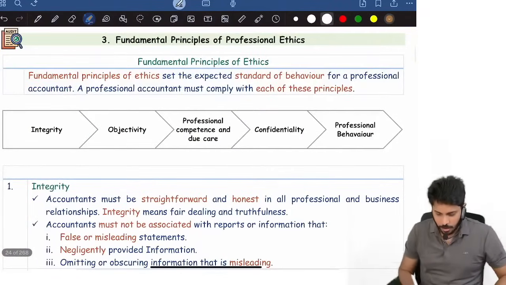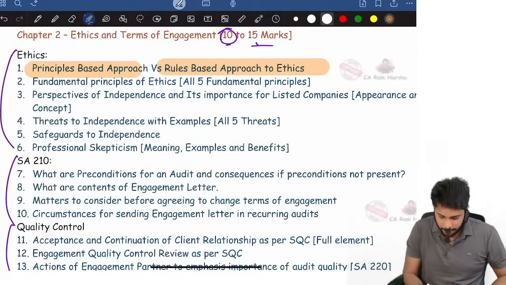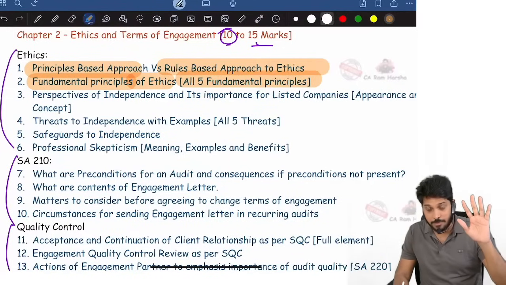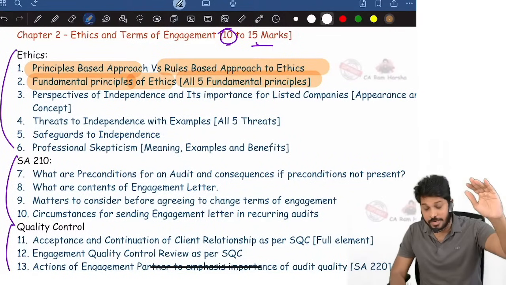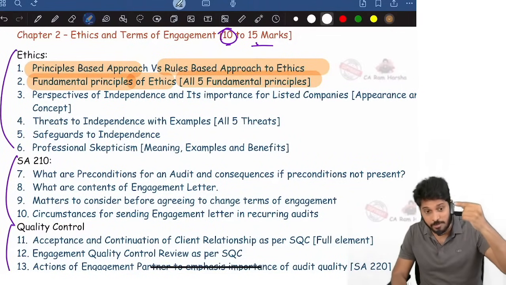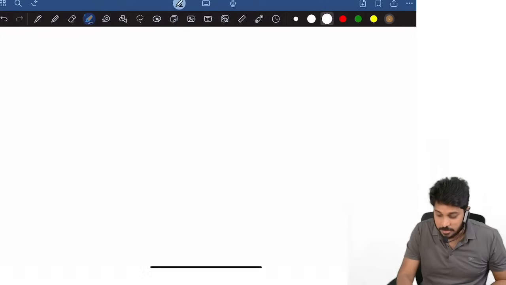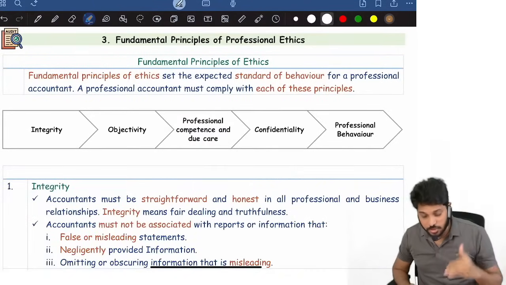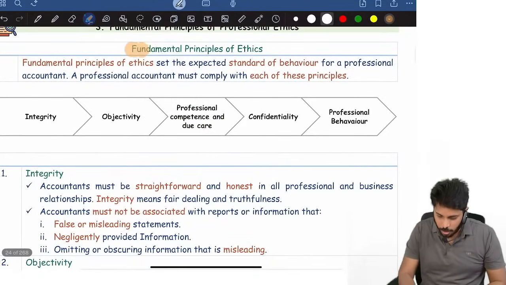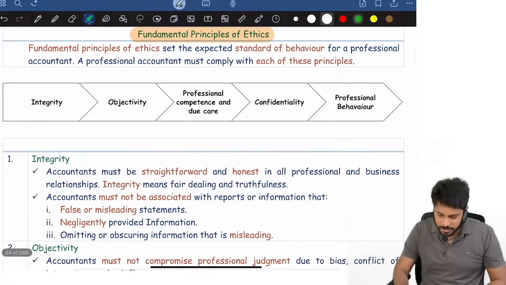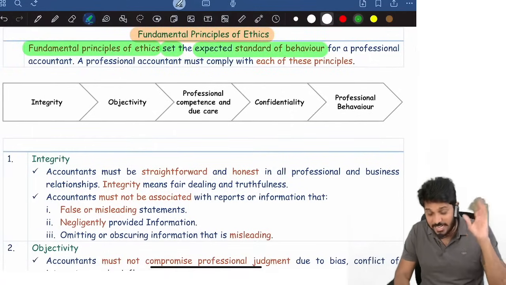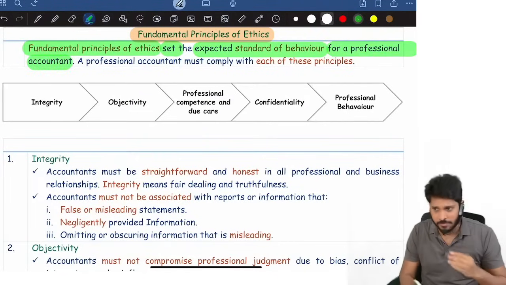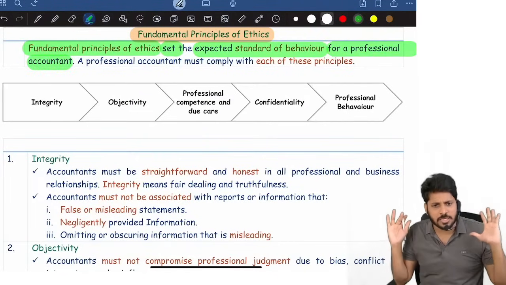Next question, what are the fundamental principles of ethics? All 5 fundamental principles are important. In the recent exams, May 25 and even Jan 25, they asked questions, that too 1 mark questions in the descriptive part. This is very important. At CA Final level also, they are testing it. Fundamental principles of ethics set the expected standards of behavior for a professional accountant. Fundamentals are nothing but what is expected from a chartered accountant.